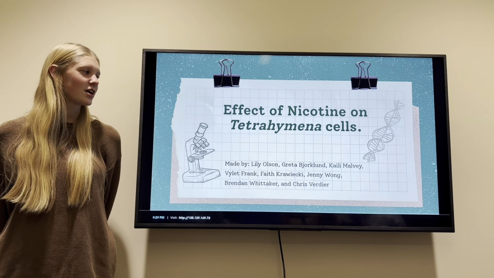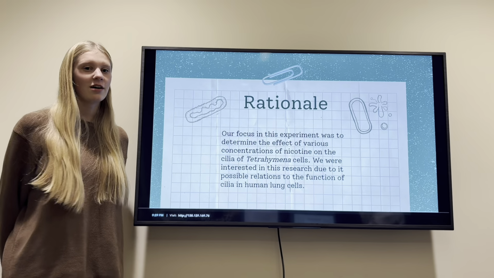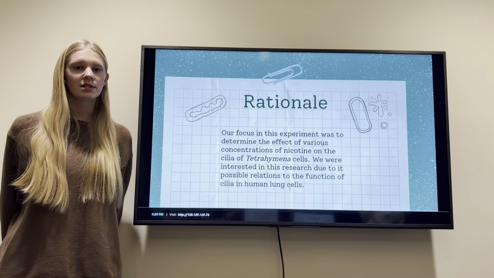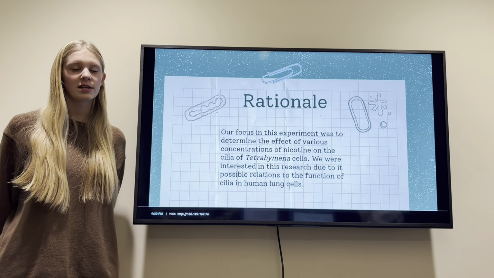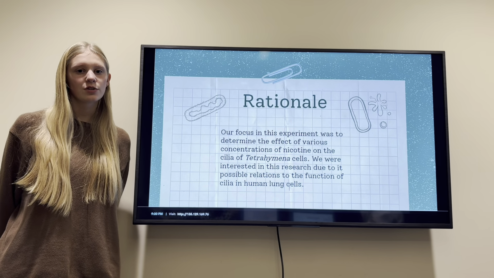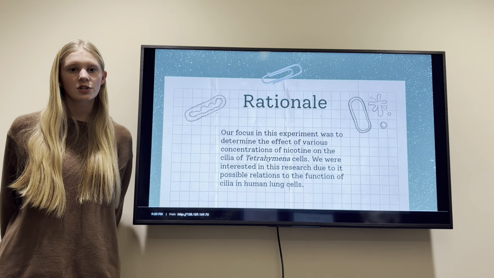Effect of nicotine on Tetrahymena cells. Rationale: our focus in this experiment was to determine the effect of various concentrations of nicotine on the cilia of Tetrahymena cells. We were interested in this research due to its possible relations to the function of cilia in the human lung cells.